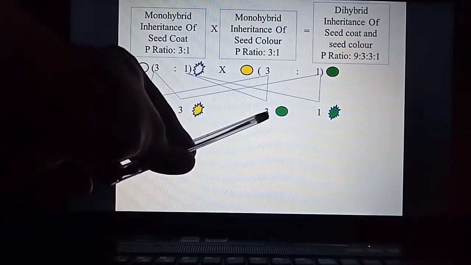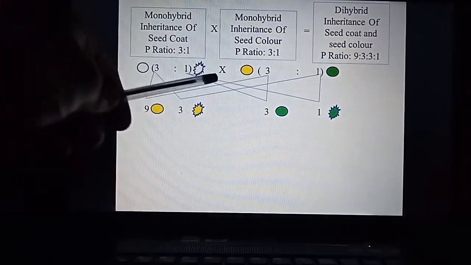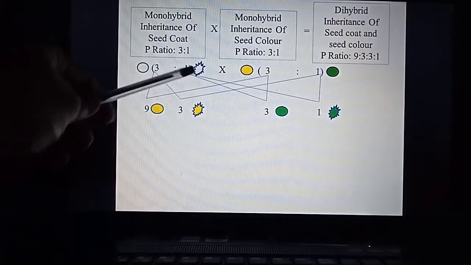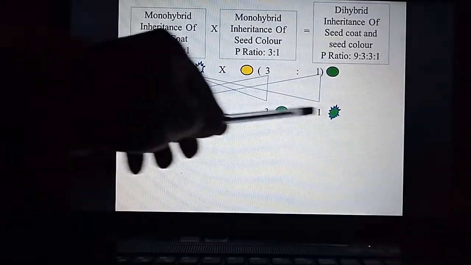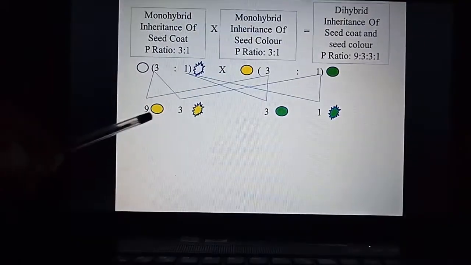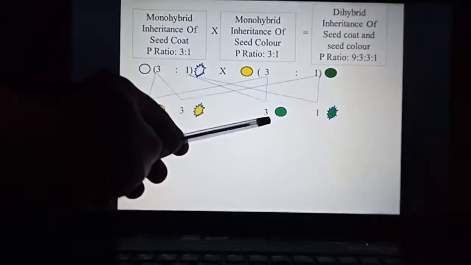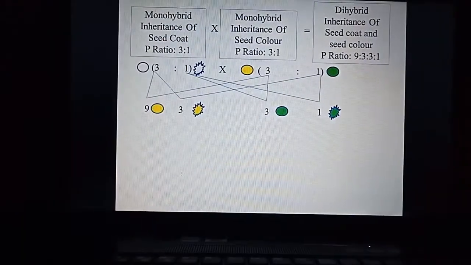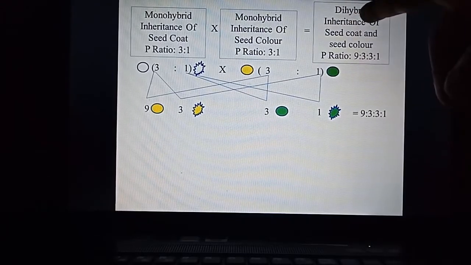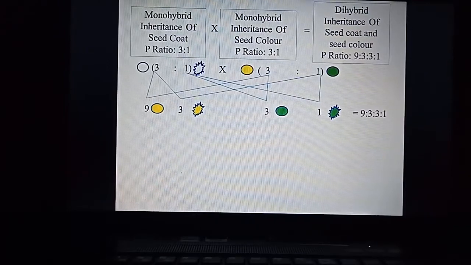Similarly 1 into 3, the 3 wrinkled green, sorry, 3 round green, 3 ones are 3 round green, and last one is wrinkled green. So that is 9 round yellow seeds, 3 wrinkled yellow seeds, 3 round green seeds, and 1 wrinkled green seed. So it is exactly equal to the phenotypic ratio of the dihybrid cross, right? 9 is to 3 is to 3 is to 1.